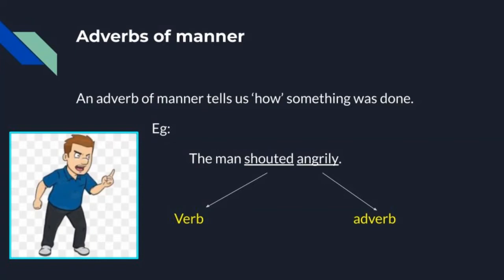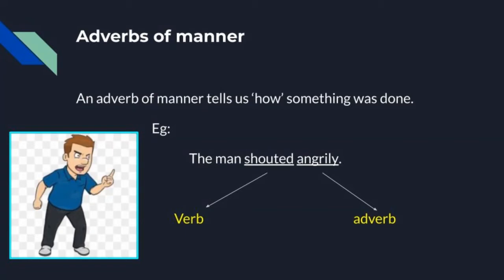Students, now we are going to see the first type in detail, that is adverbs of manner. What do you mean by adverbs of manner? We know that an adverb gives more information about the verb. Then what about adverbs of manner? Adverbs of manner tell us how something was done. It means adverbs of manner tell us the manner or the way in which something happens. They answer the question how.